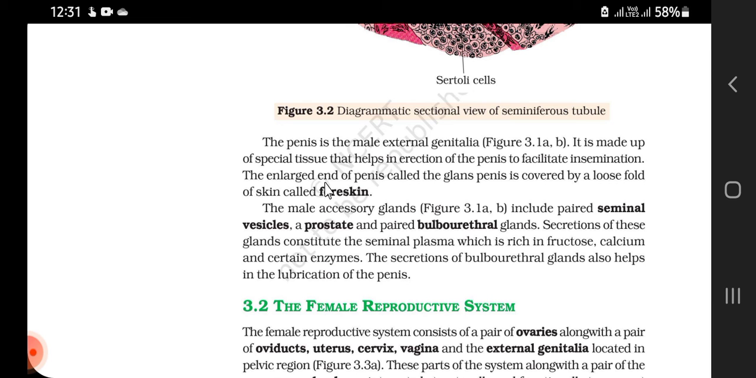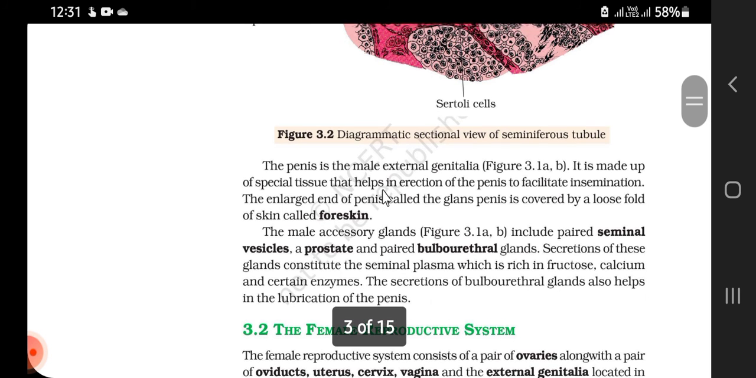The enlarged end of the penis, called the glans penis, is covered by a loose fold of skin called foreskin.